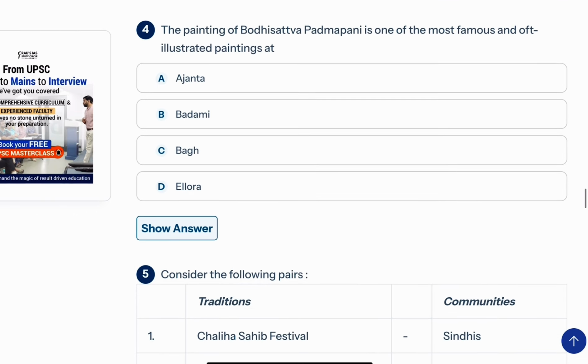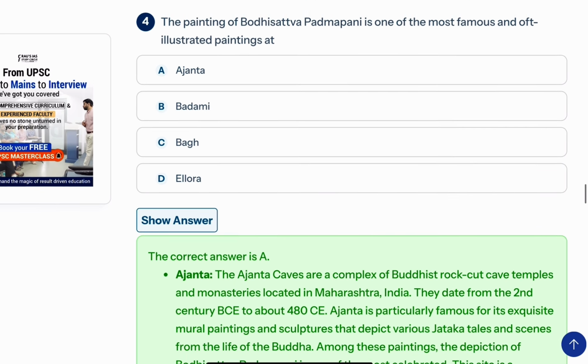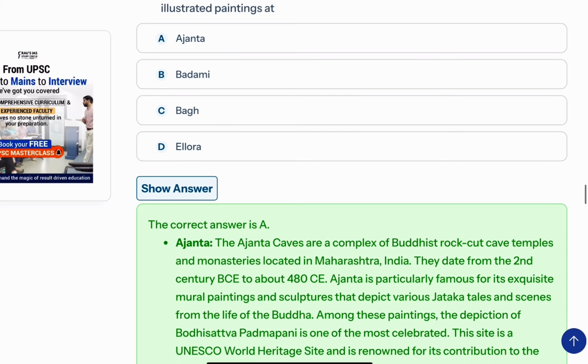Now coming to the next question, that is: the painting of Bodhisattva Padmapani is one of the famous and often illustrated paintings at. Here we have two topics that have been covered. First, write down Bodhisattva, just take it again. Okay, we have already written Bodhisattva. Then write down temple architecture. Okay, then write down Buddhist sites.